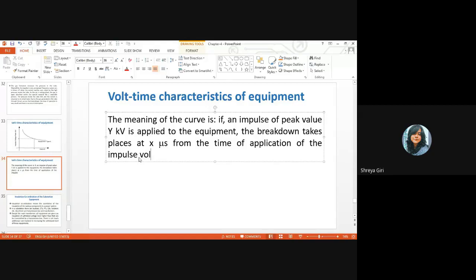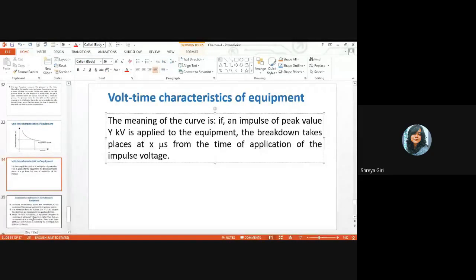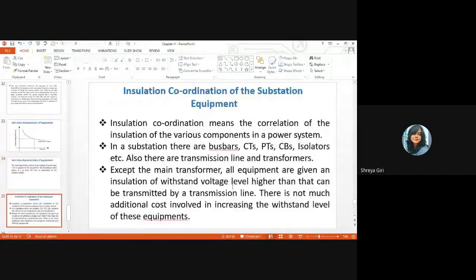So this is the volt time characteristics. Now insulation coordination.